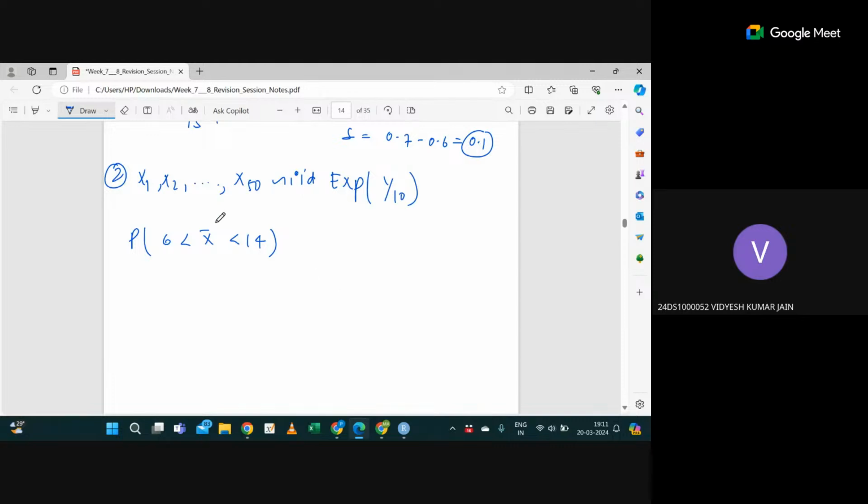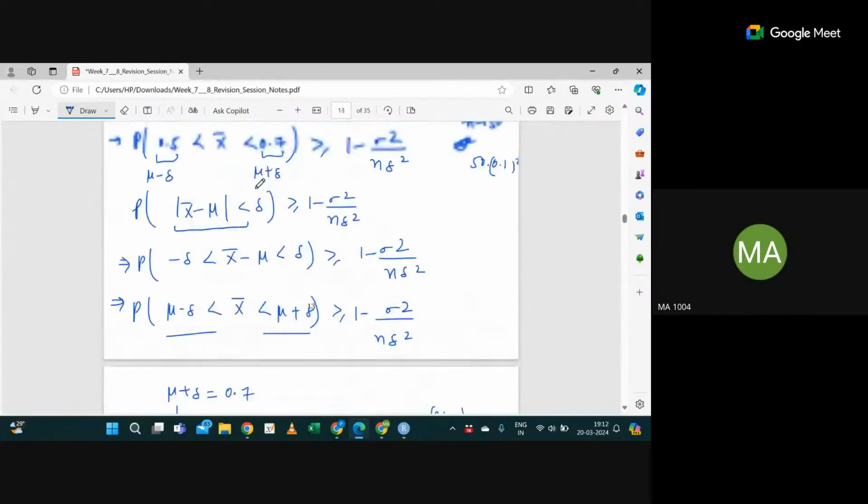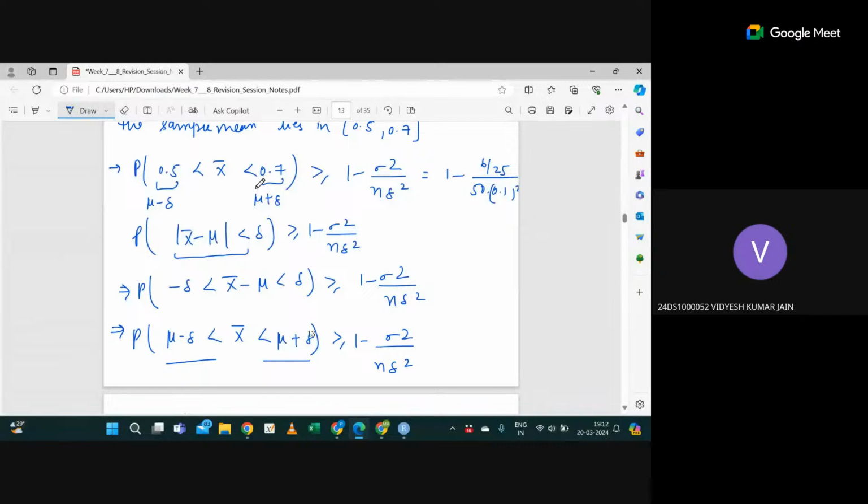What does n denote here? Usually n denotes the sample size. Yes, that is 50.